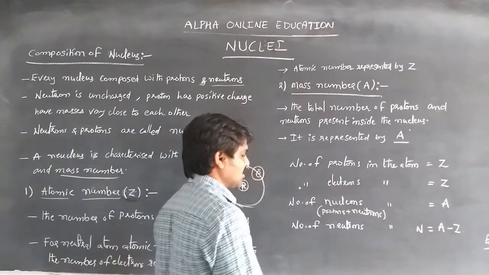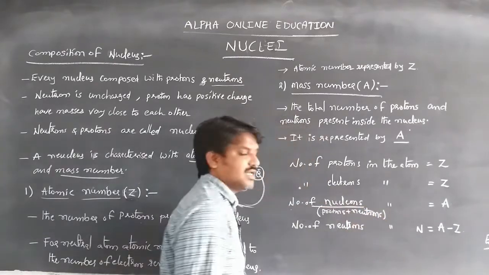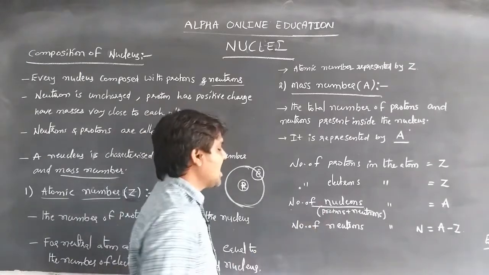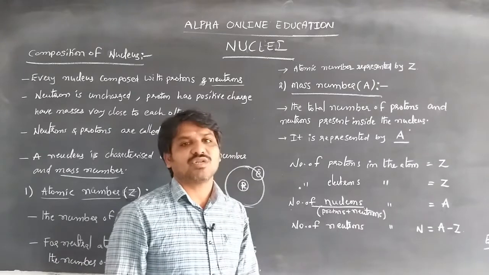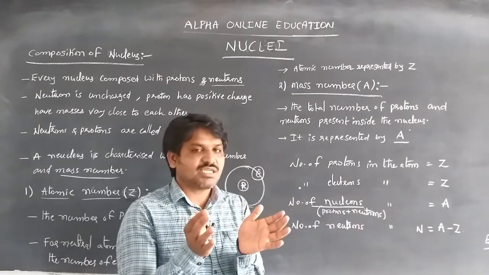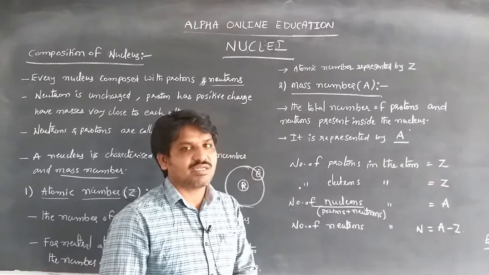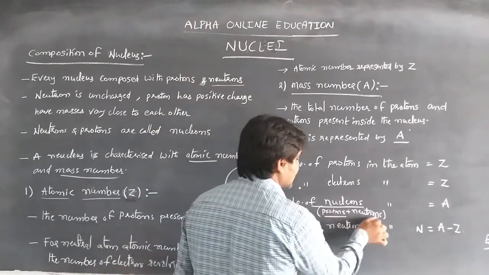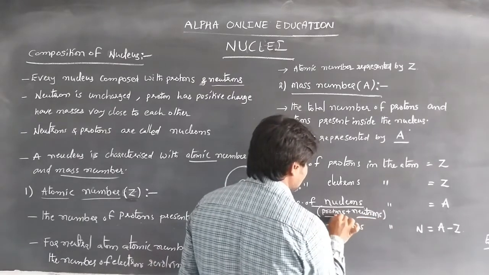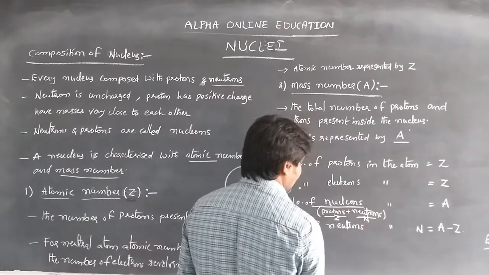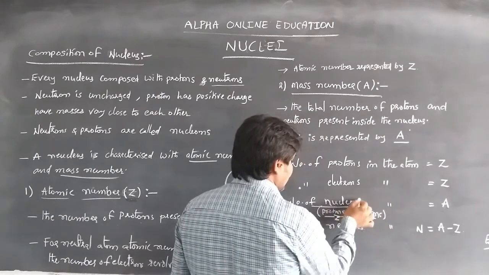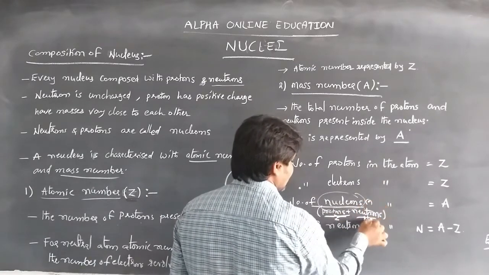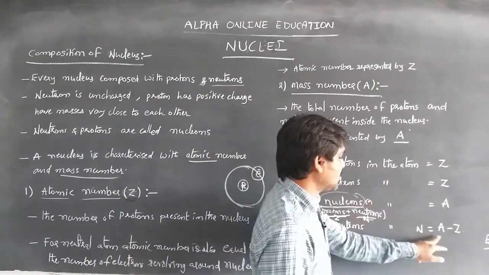The number of neutrons is denoted by N. If we subtract the number of protons from the total nucleons, we get the number of neutrons. So N is equal to A minus Z.